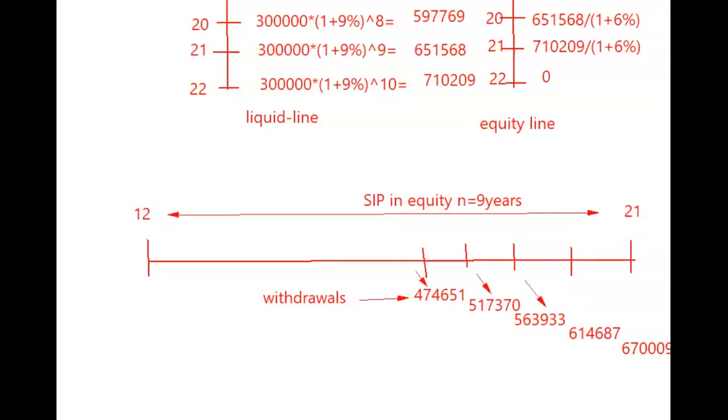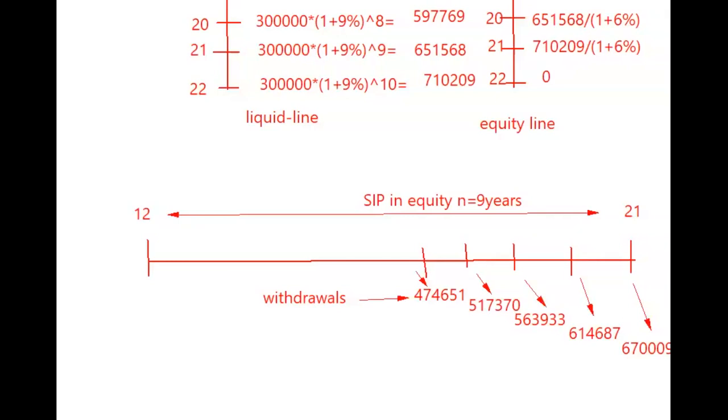Withdraw means withdraw from equity and put it into the liquid scheme. That is what is called switching. So these are all the withdrawals going to happen. What I will do is, in fact it is better I write "switch" here. Whereas for my equity it is just withdrawal only, whereas for liquid it is an incoming investment.